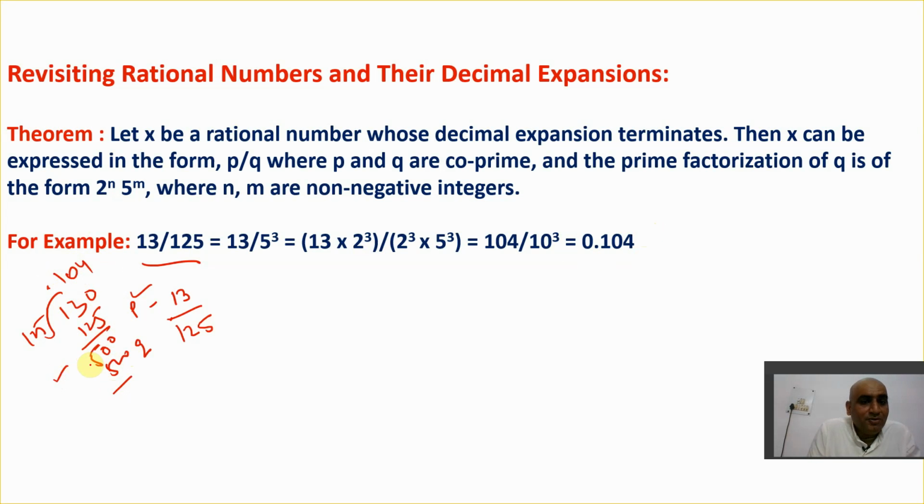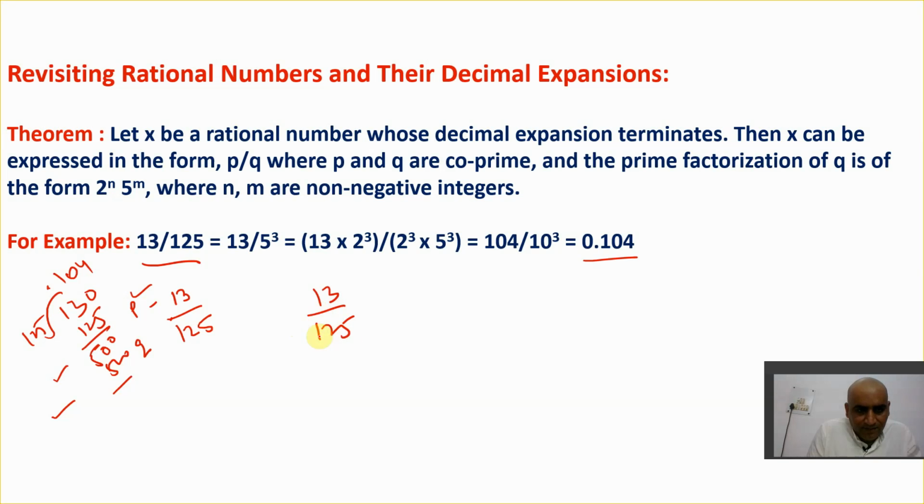I don't want to use the long division method. Understand here, we are using another way to find the decimal expansion without using the long division method. So let's find the decimal expansion in a very simple way. How? See, this is 13 upon 125. This is the rational number. Now how do I find the decimal expansion of it?